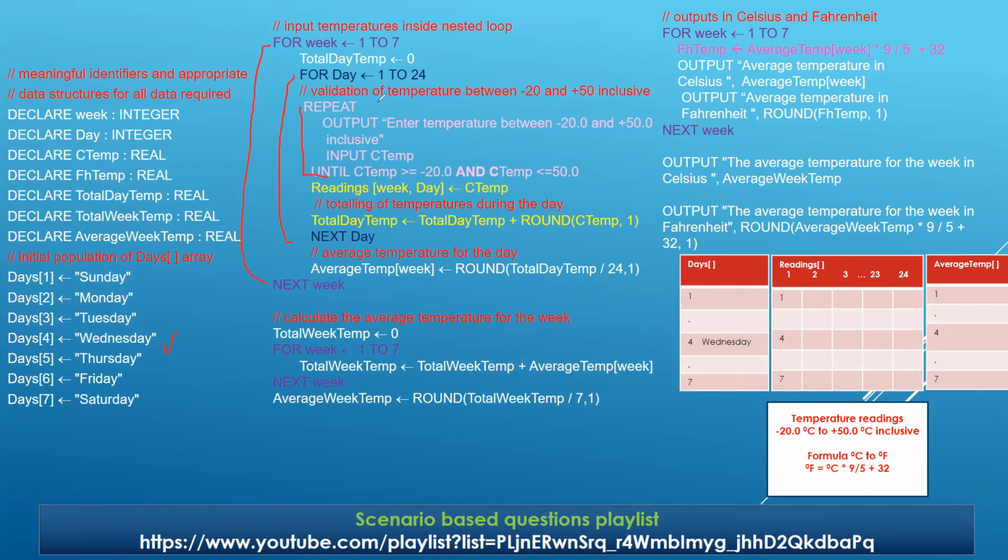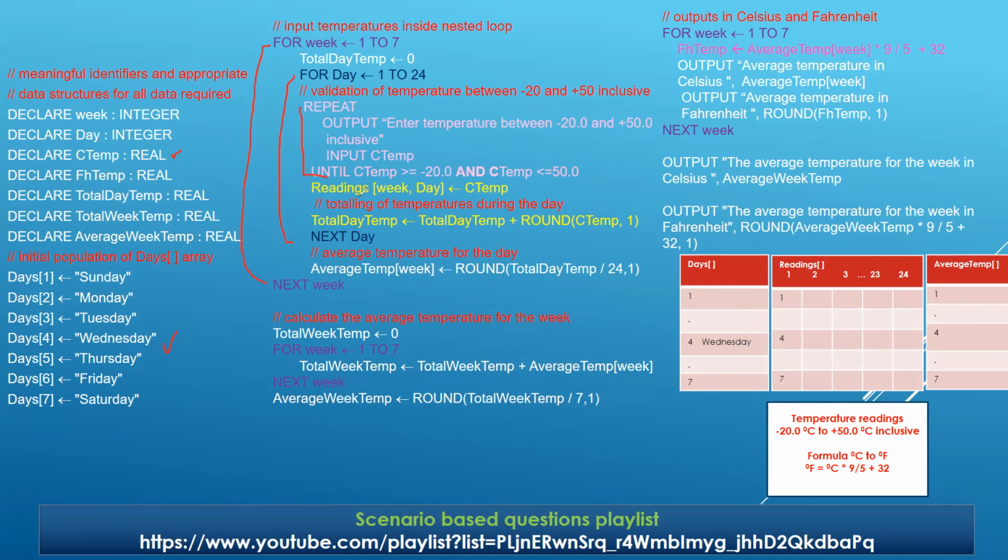Very simple thing. What are we doing? We are saying repeat until input is taken in the variable ctemp, as we talked about here. Ctemp was a variable here, so we have used this variable. And until ctemp is greater than or equal to minus 20.0 and ctemp is less than or equal to 50.0. So you can see this was the range given to me and I have applied it with the help of repeat until. Input taken, checked. If it is not within the range, then re-input. If it is within the range, then move down.